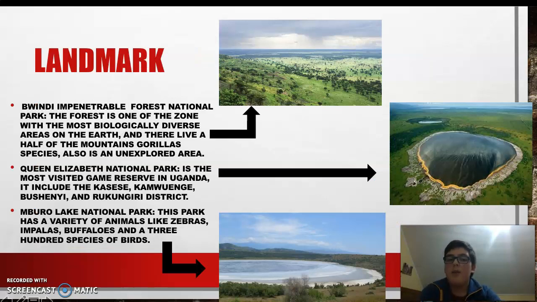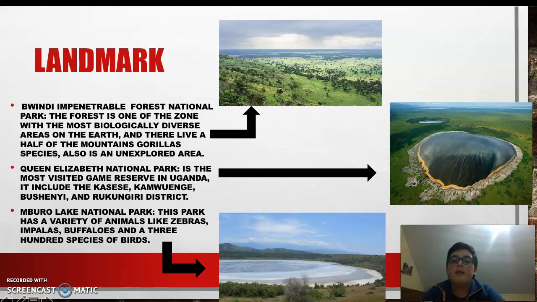Landmark. Bwindi Impenetrable Forest National Park. The forest is one of the most biologically diverse areas on earth, and half of the world's mountain gorillas live there. Also, it is an unexplored area.